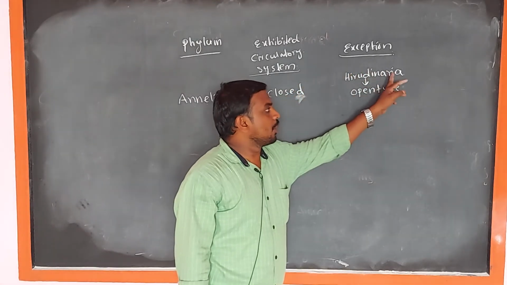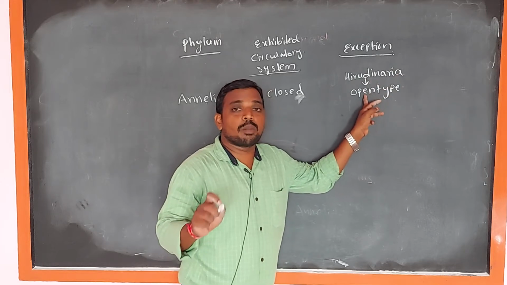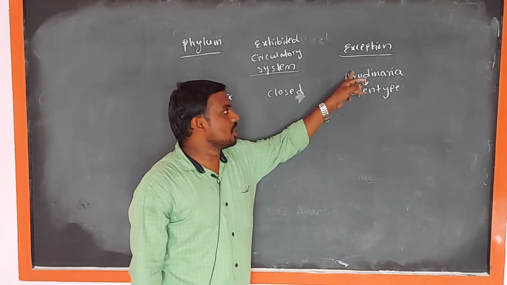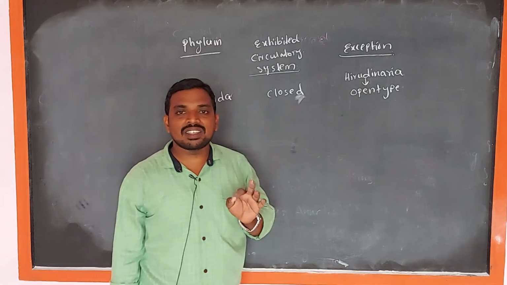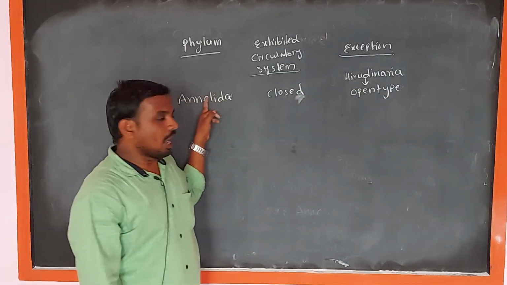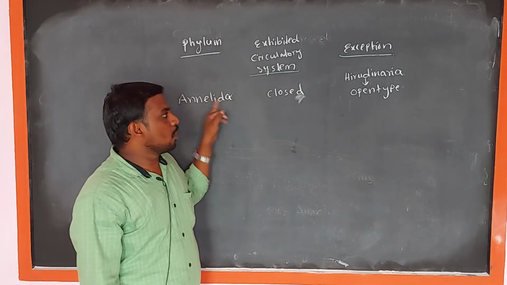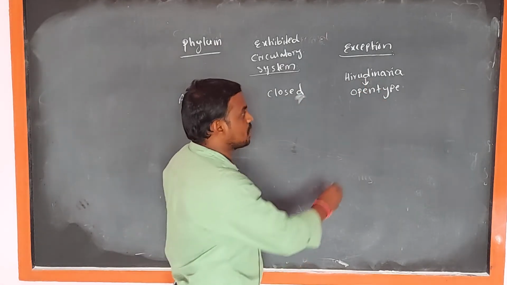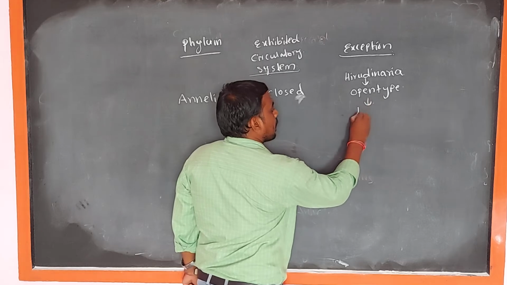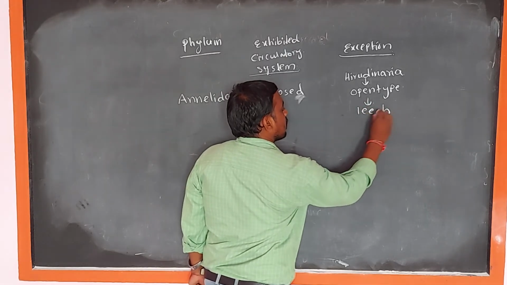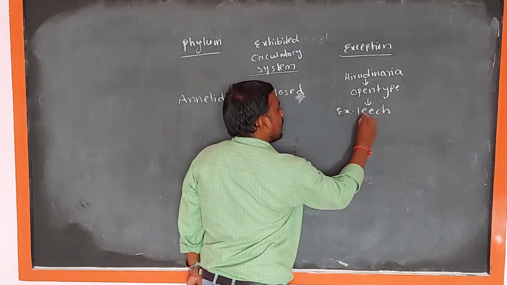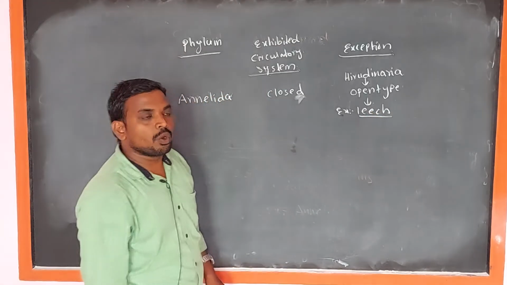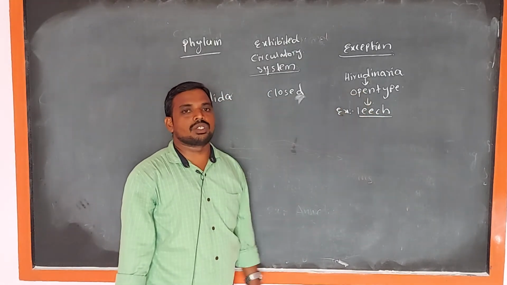Only the Hirudinaria exhibited open type of circulatory system. Hirudinaria is the class belonging to the phylum Annelida. These Hirudinaria which exhibited open type of circulatory system, example leech. These leech exhibited open type of circulatory system.